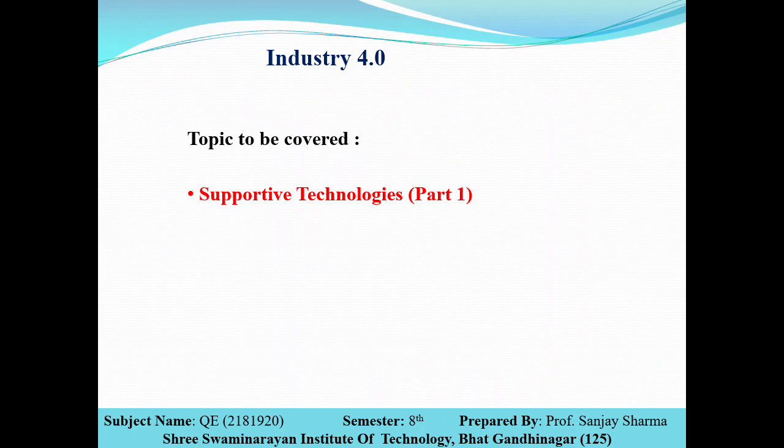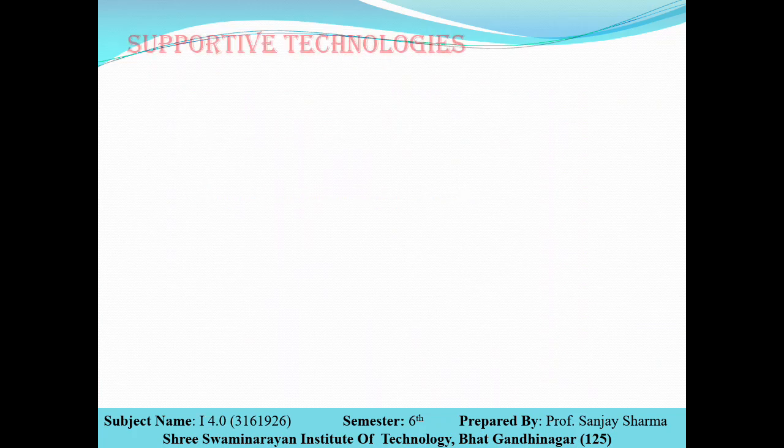These technologies may not be new to you if you have gone through my lectures of the first unit, then it is a repetition of that, but in detail. The following are the supportive technologies for Industry 4.0.